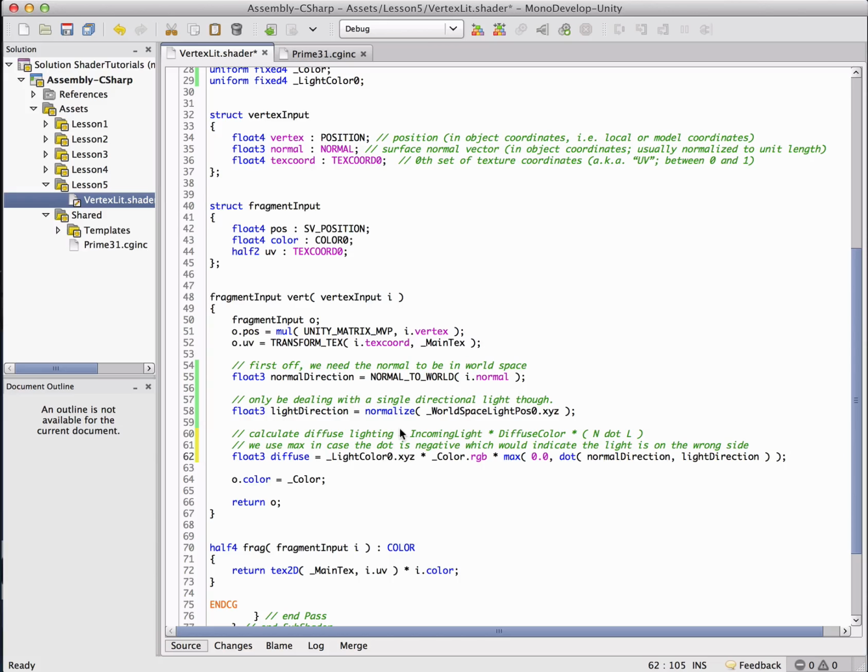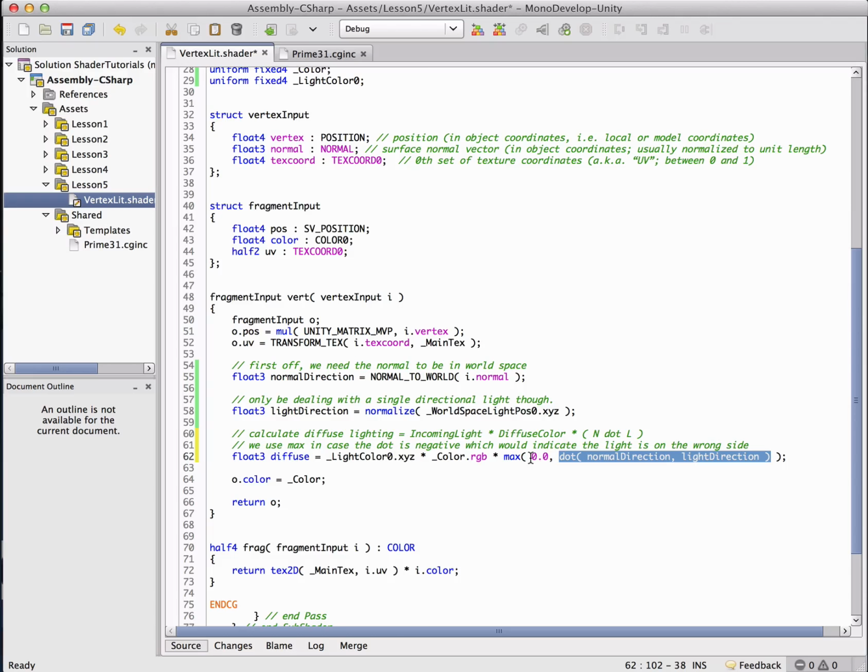Okay, so that's our diffuse calculation. Let's break it down. We have incoming light, and we only need the XYZ portion of this. Then we have our diffuse color, and then right here our N dot L. You can see that I'm doing a max of N dot L here, and basically what this is doing is clamping it between 0 and 1.